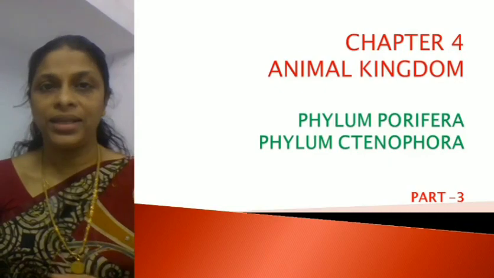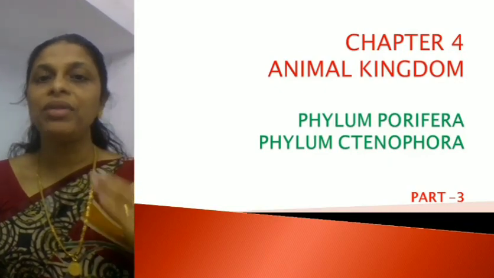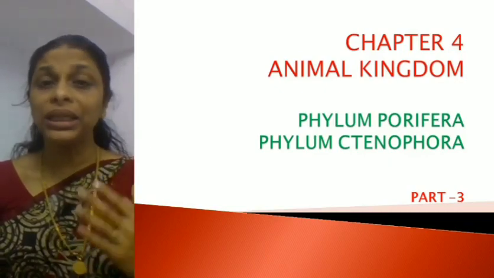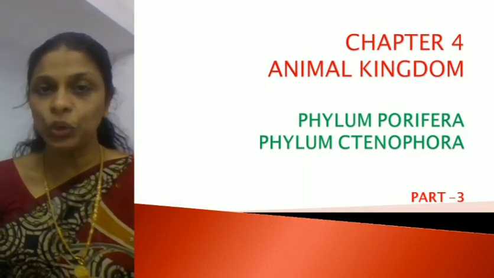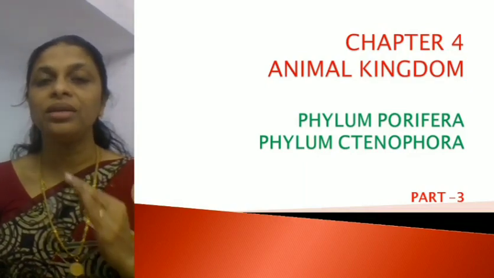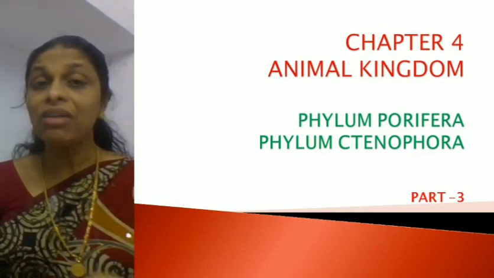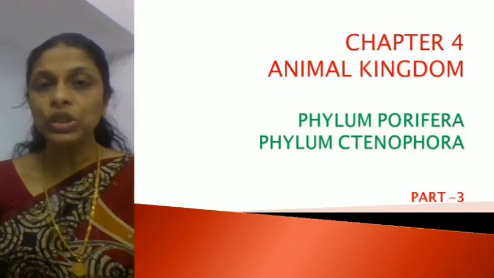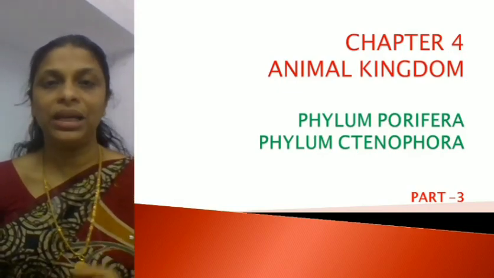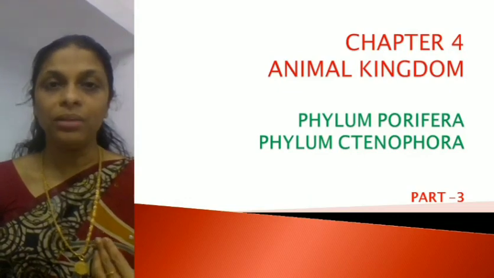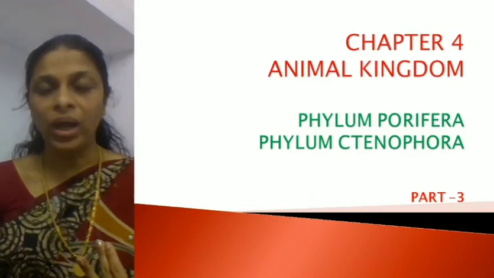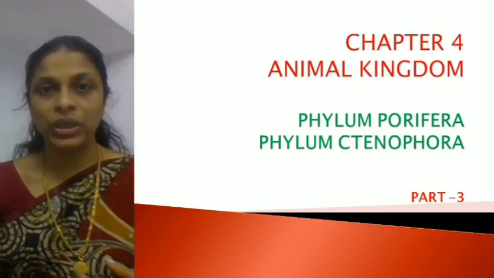And we have seen that based on these 7 criteria, the animal kingdom is classified into 11 different phyla. Isn't it? 11 different phyla. Which are these 11 different phyla? The first one, Phylum Porifera. Second one, Phylum Cnidaria.